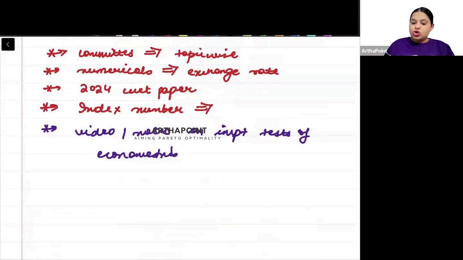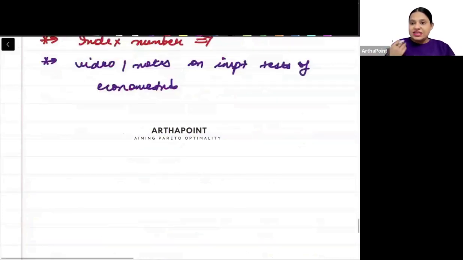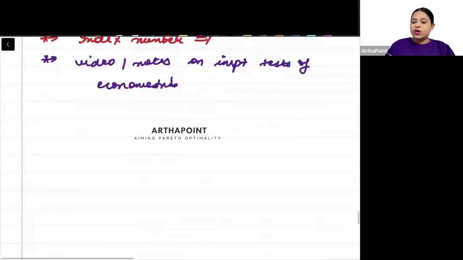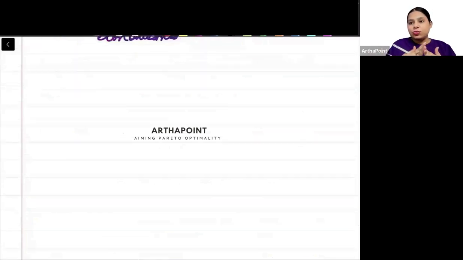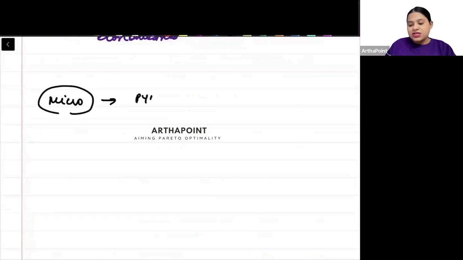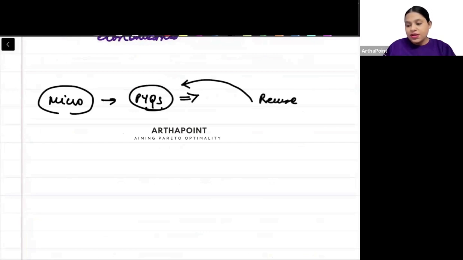सो यू नो व्हेन आई स्टार्ट डूइंग एनी काइंड ऑफ मैराथन विद यू, अगर मैं कोई भी मैराथन पिकअप करती हूँ, लाइक फॉर एग्जाम्पल इफ आई एम डूइंग अ मैराथन विद यू ऑन माइक्रो इकोनॉमिक्स, what I also do as an individual is I go back and I look at all micro questions that have been asked in past year papers. उससे मुझे एक आइडिया मिलता है कि what are the topics that have been asked in past, and then I go ahead and I only revise those topics with you. That is exactly what I'm asking you to do.